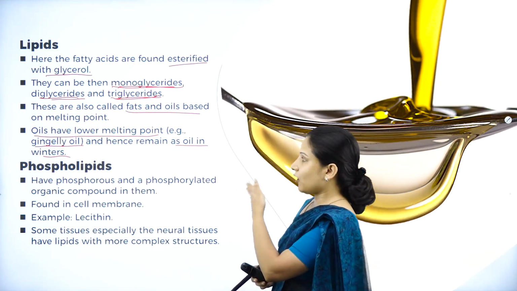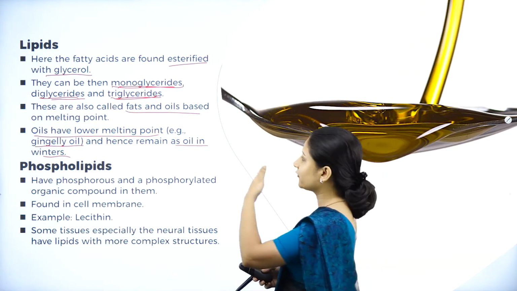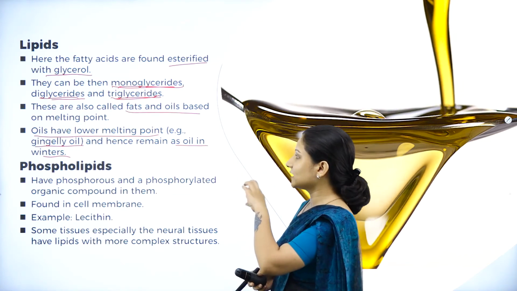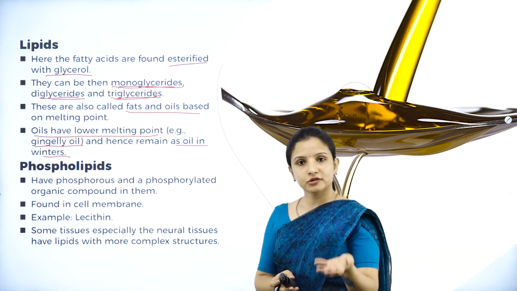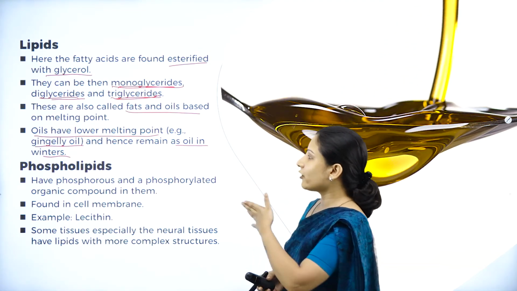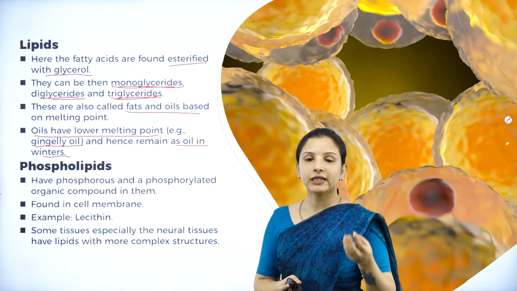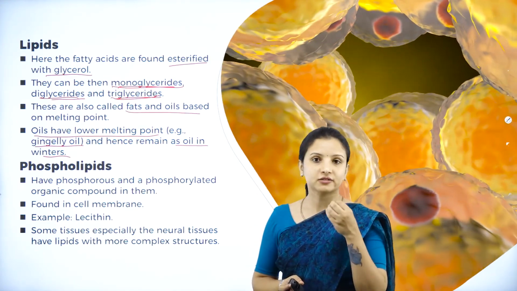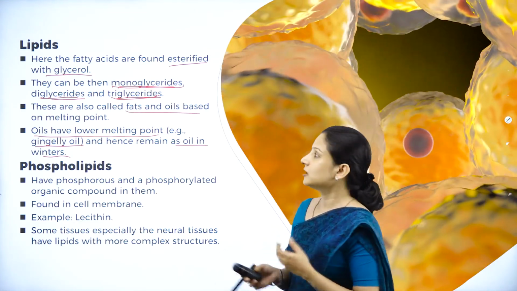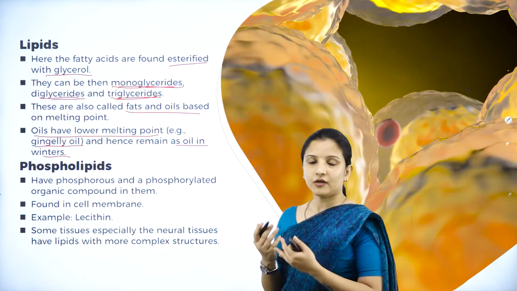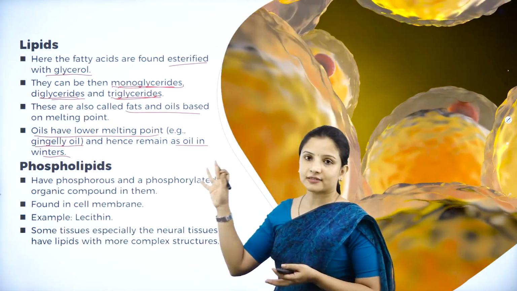Whereas oils are lipids that, say for example, in the liquid state itself, will remain as oil even in winters as well. They will not become a solid state. So therefore, those oils which have a lower melting point, and hence remain as oil even in the winter, can be called oils. And those which get solidified in the winters are called fats. So based on the melting point, we can differentiate lipids as fats and oils.